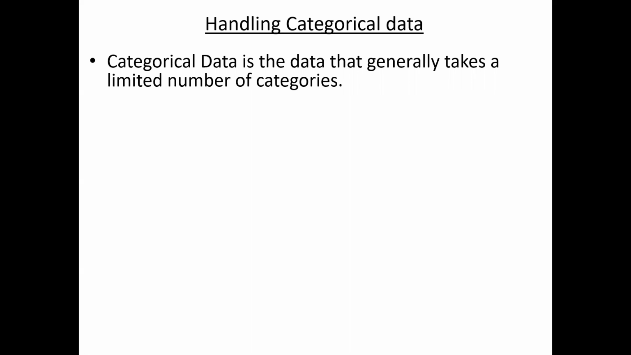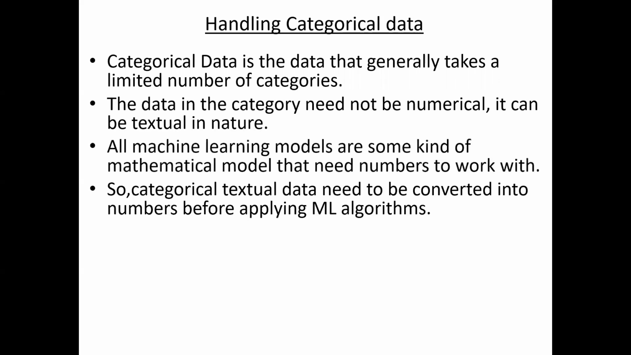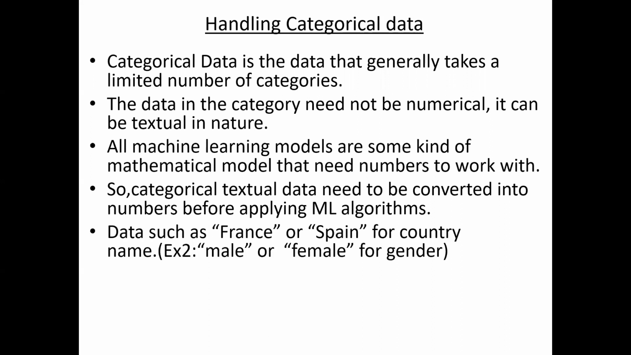Since all machine learning models work with mathematics, it is not possible to handle this text data. So before giving all this data to a machine learning algorithm, you need to convert this categorical data into numerical form. And that process is called encoding actually. Okay. So how to encode your categorical data, we will see.